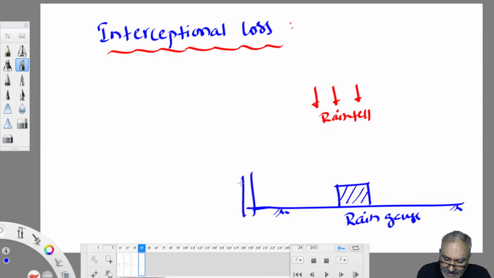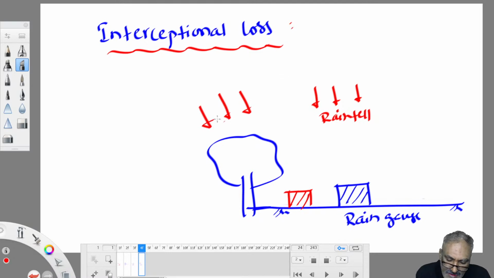Suppose a tree is here. Even if the tree intercepts some portion of rain, that does not affect the water collected by the rain gauge. But suppose the rain gauge is installed very close to the tree. What happens then? Rain happens with some inclination. It doesn't always fall vertically from the atmosphere to the ground. Sometimes it falls with some inclination. In such a case, the gauge is installed close to the tree, so the tree doesn't permit the gauge to collect rainwater properly. Then we get a wrong estimation. That's why we maintain a minimum clearance.